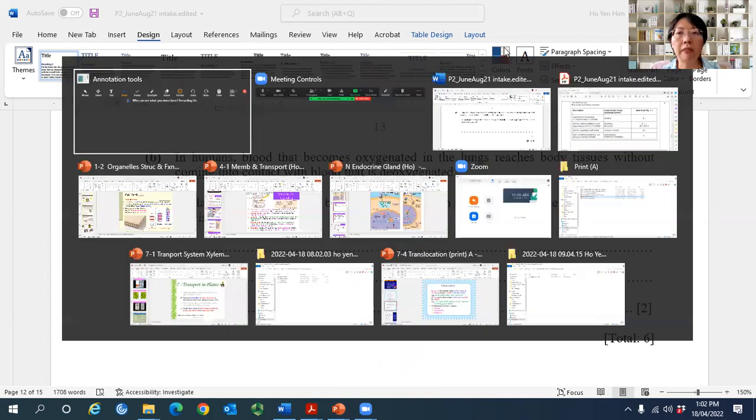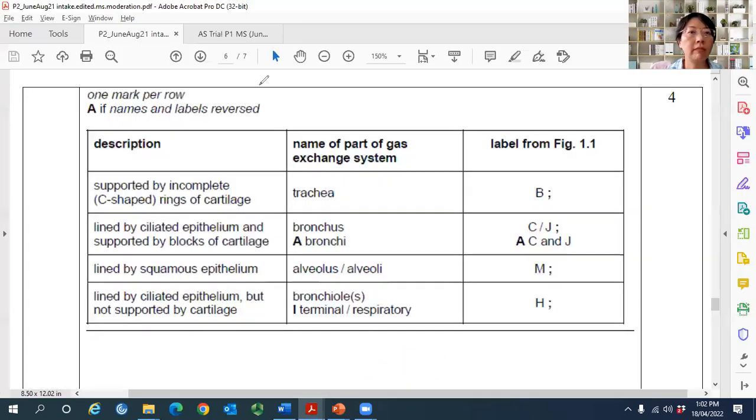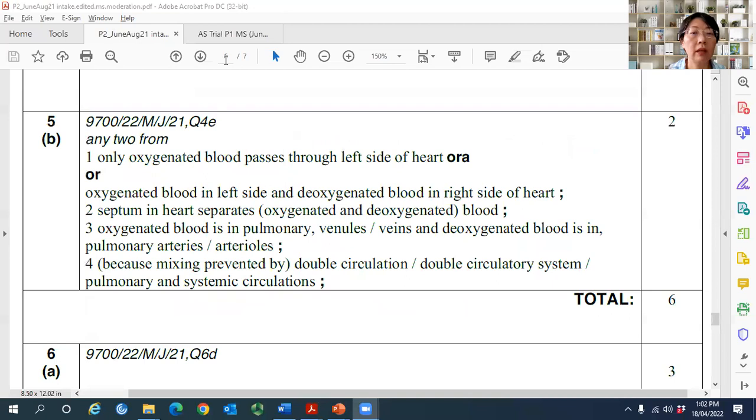Okay, so let's look at the mark scheme. The mark scheme says only oxygenated blood passes through the left side of the heart, which I mentioned already, or oxygenated blood in the left side and deoxygenated blood in the right side. Separated by the septum is the second marking point. So if you only talk about heart structure, you also get the 2 marks already. And then the oxygenated blood is flowing in the pulmonary vein, whereas deoxygenated blood is flowing in the pulmonary arteries.